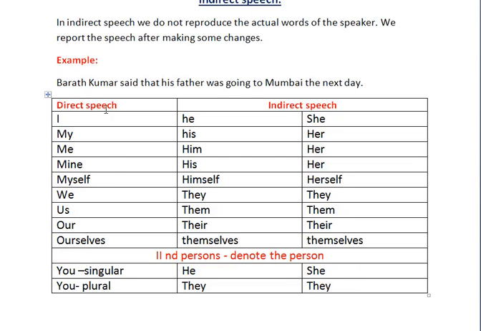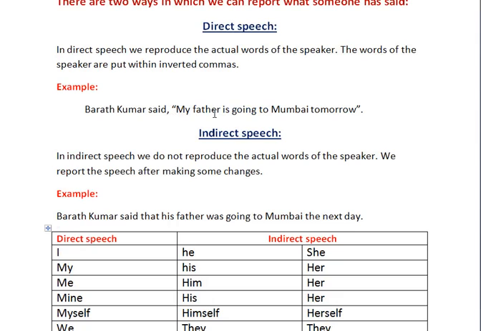See here, in direct speech, if the reported speech starts with I, then instead of I, you have to use he or she. In the sentence, the part before the comma is the reporting verb, and the part in between the quotation marks is the reported speech.